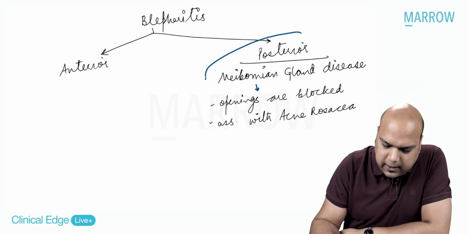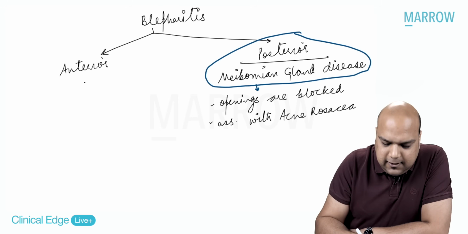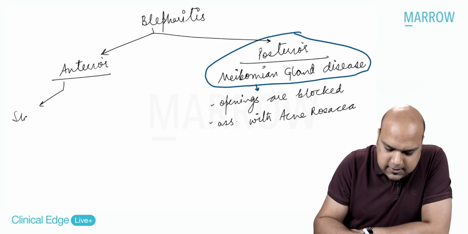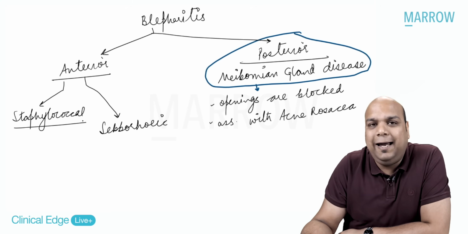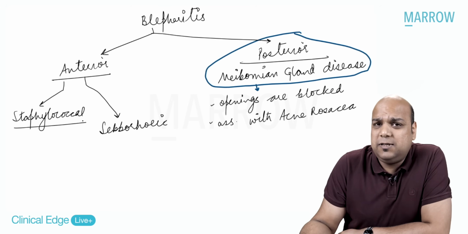That's your first part, posterior. Now, anterior. Anterior blepharitis etiologically can be divided into two types: staphylococcal or seborrheic. If it is staphylococcal anterior blepharitis, the name itself is telling you Staphylococcus aureus must be associated with it.